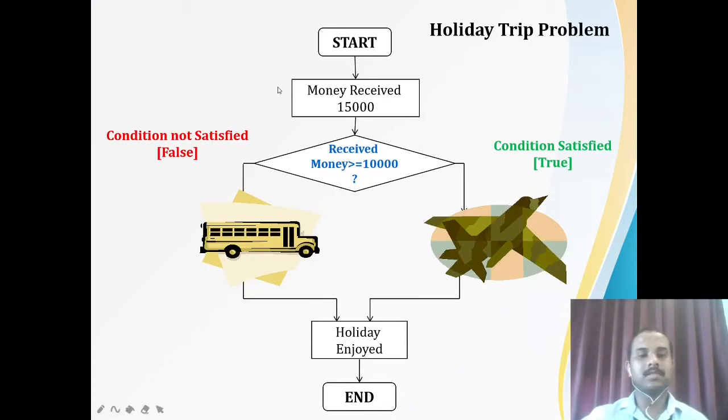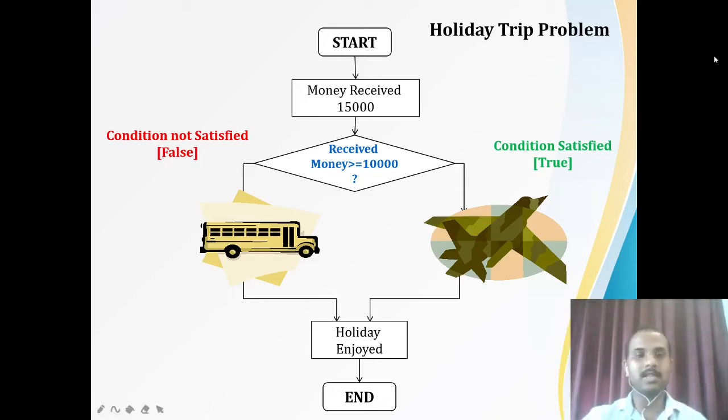This is one example, the holiday trip problem. If my money is more than 10,000, then I am going to take my holiday tour by flight, and if my received money is lesser than 10,000, then I am going to a nearest place for the holiday tour by bus.